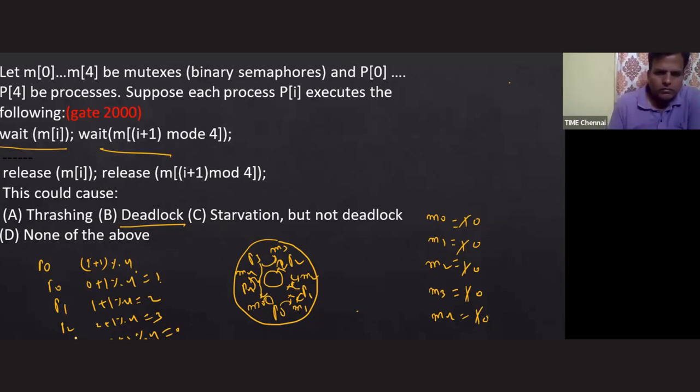The indexing is 1, 2, 3, 4, 5. Okay, let's go. P4: 4 plus 1 mod 4 equals 1. So P4 is trying for M1, which is not available, so it blocks. The answer is deadlock. Understood this? Okay.